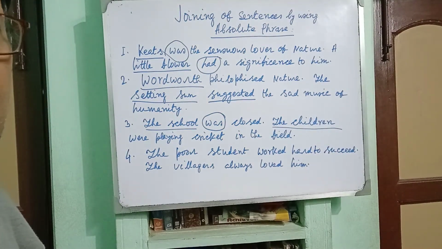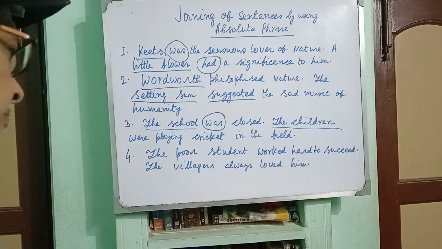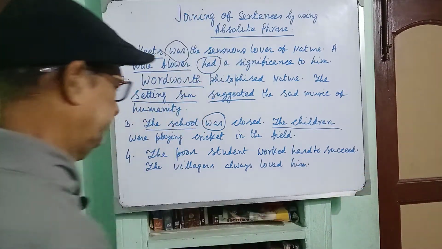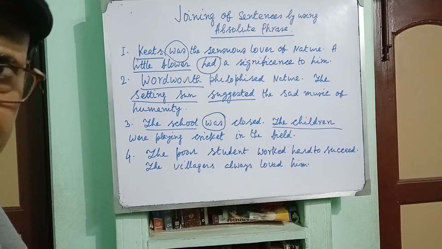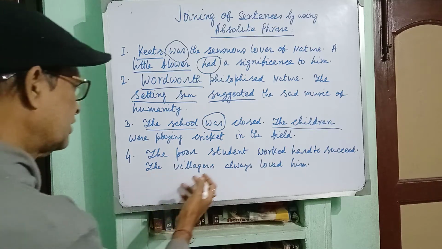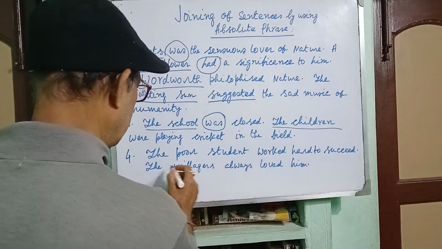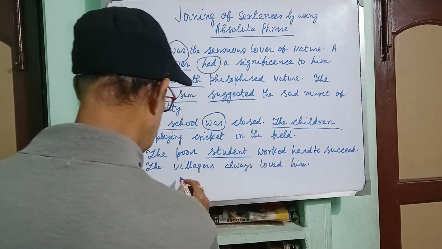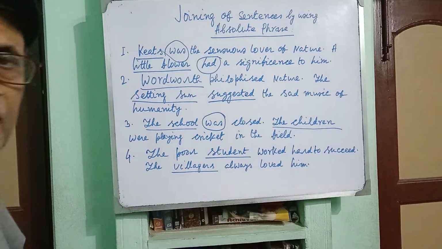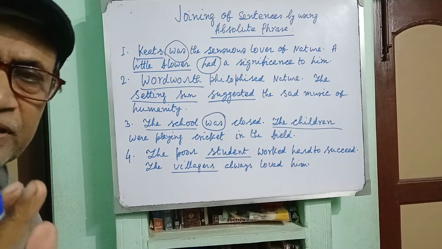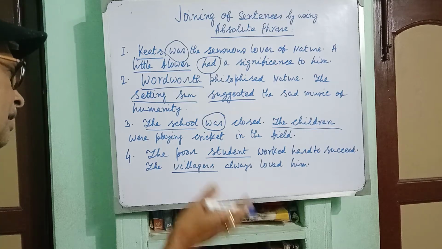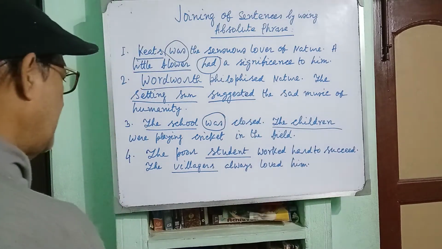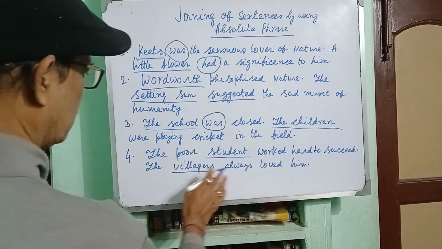Now come to the fourth pair of sentences. The poor student worked hard to succeed in life. The villagers always loved him. So, here there are two subjects, student and villagers. Clear? But there is a cause and effect relation. The cause is the poor student worked hard to succeed, and the effect is the villagers always loved him.